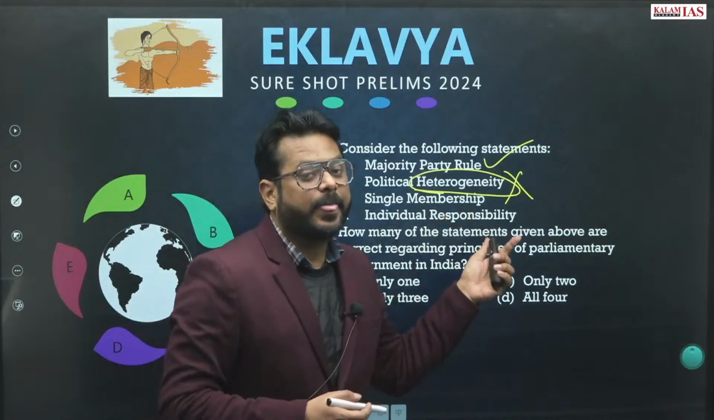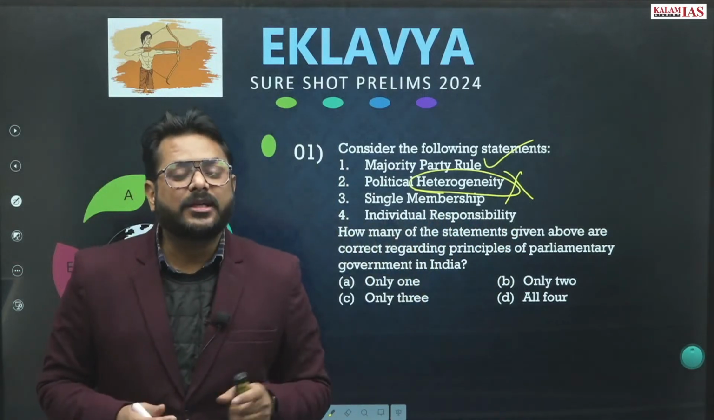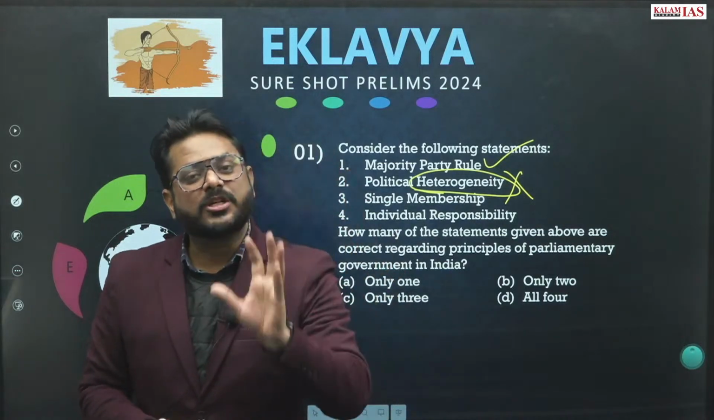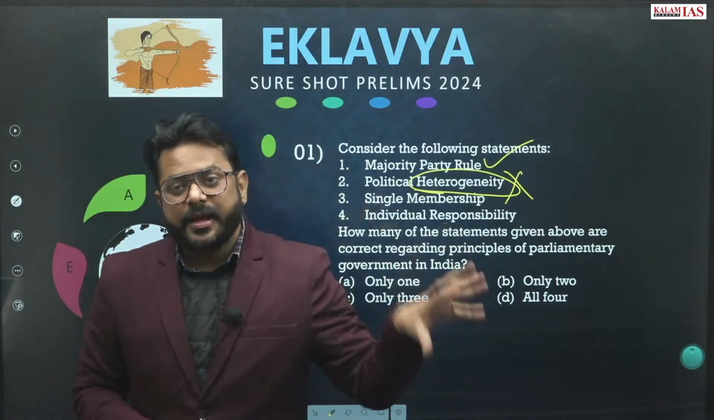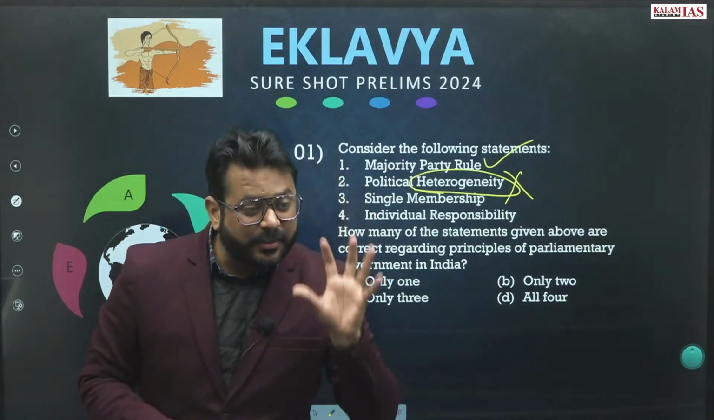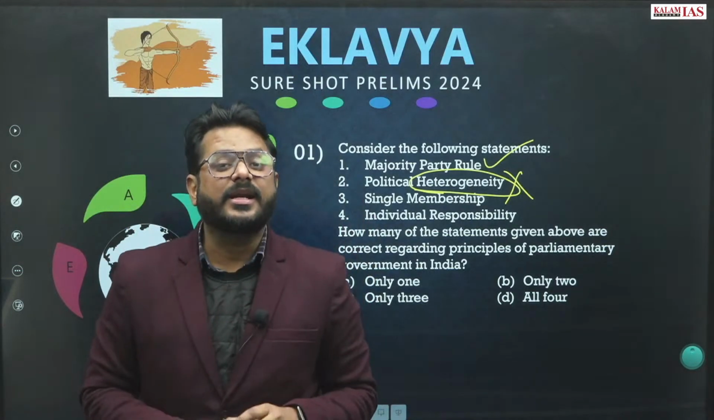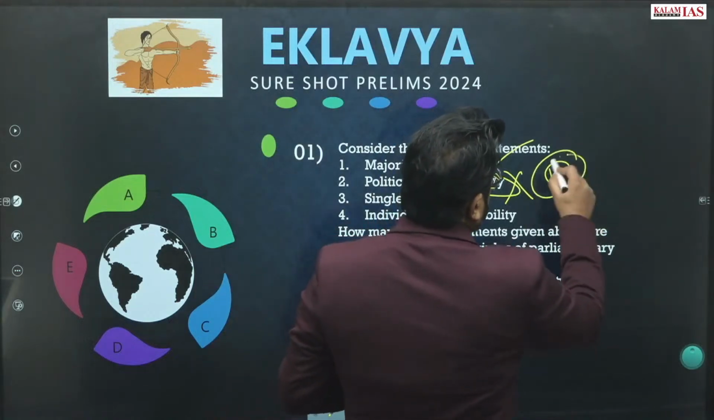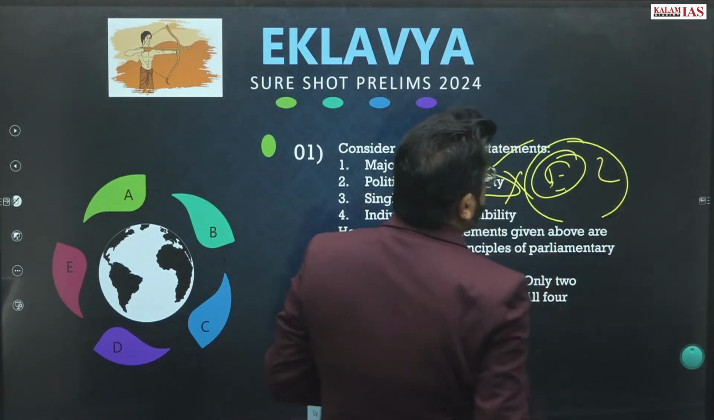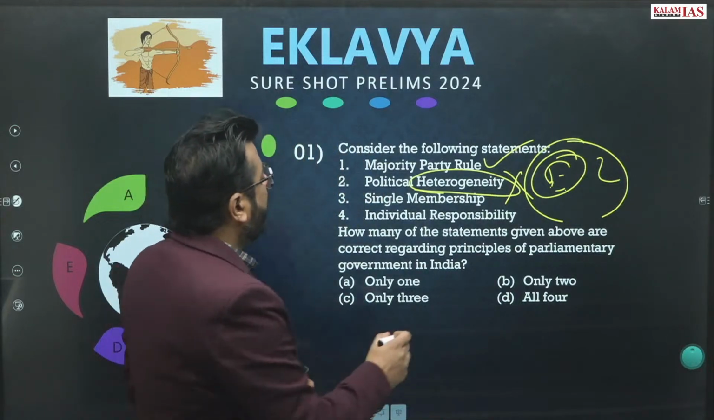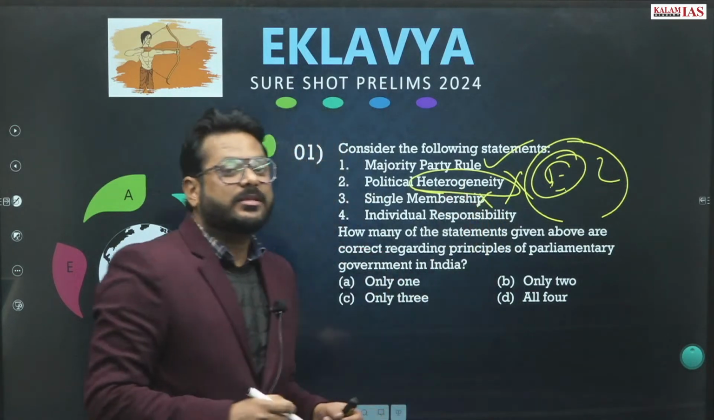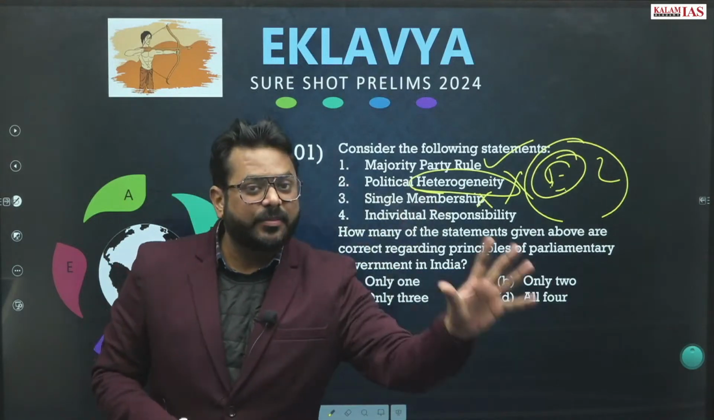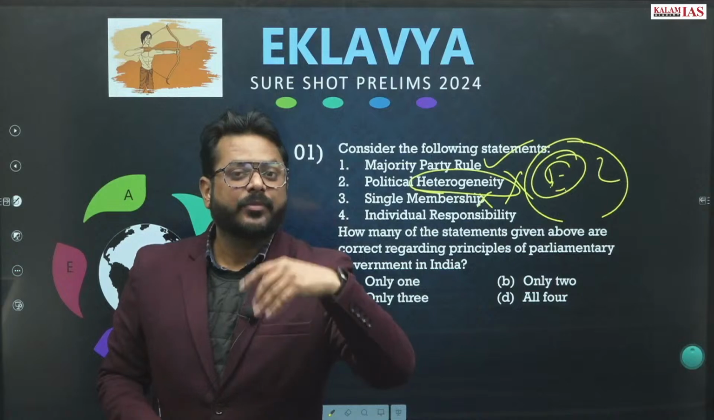Single membership. In the parliamentary form of government, there are executives and legislature, and these executives are responsible to the legislature. In the parliamentary form of government, executives are part of the legislature itself. Therefore, single membership is not there. There is double membership.